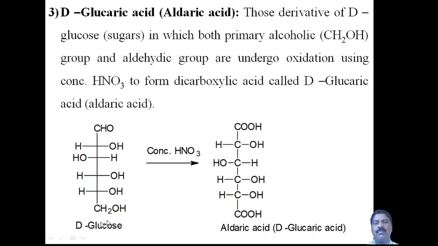Now simple, for this reaction you have to write simple. First one is the D-glucose. You must be able to write it easily. Whenever you are asked, you have to be able to sketch the structure of D-glucose and simply undergo oxidation using concentrated nitric acid. Both the CHO group and the CH2OH group, that is the aldehyde group as well as the primary alcohol group, are converted into carboxylic acid groups, hence it becomes an aldaric acid, or D-glucaric acid.